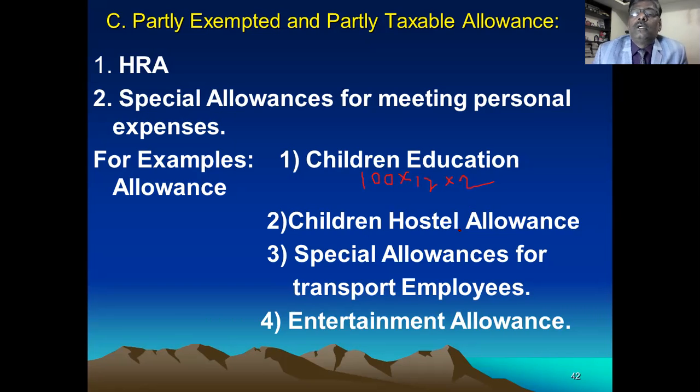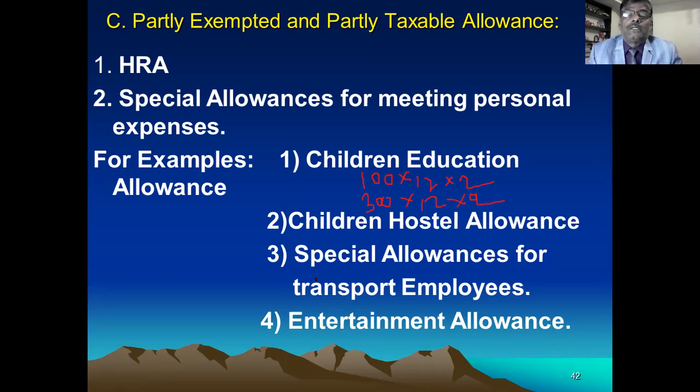And regarding hostel, 300 per month per child, maximum for 2 children is exempt, excess is taxable.